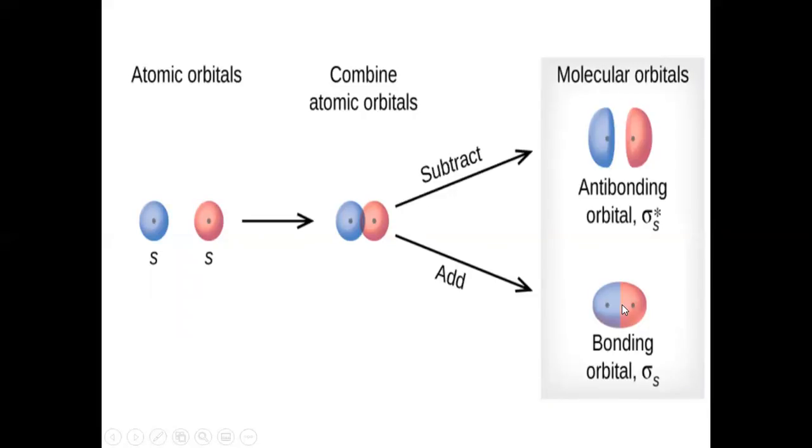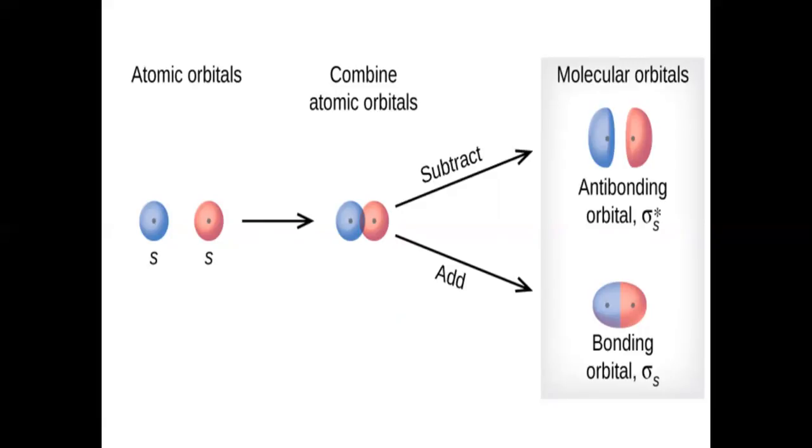Coming to the bonding molecular orbitals, the density will be very high in the region between the two nuclei, and in anti-bonding molecular orbitals, the density of the electrons in the region between the two nuclei is very low. Because the electron density is very high here, the bonding molecular orbital will impart stability to the electron. It means the energy of the bonding molecular orbital will be very less. And the anti-bonding molecular orbital imparts instability to the electron.